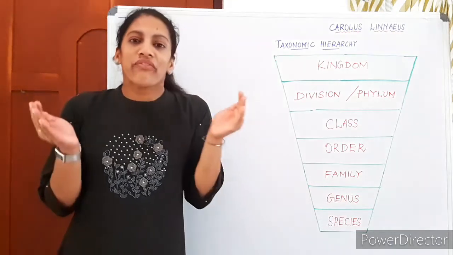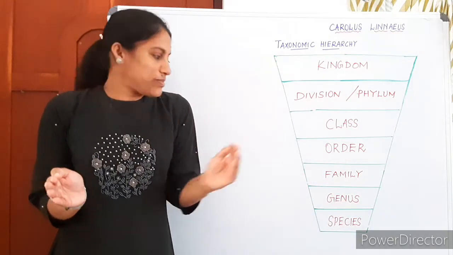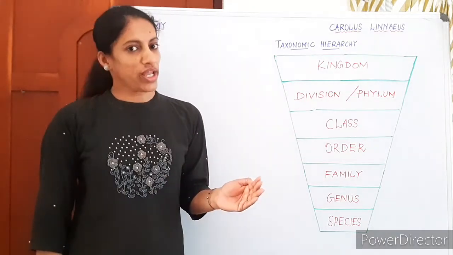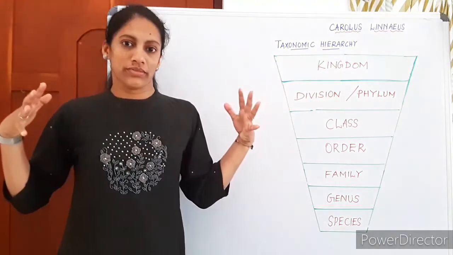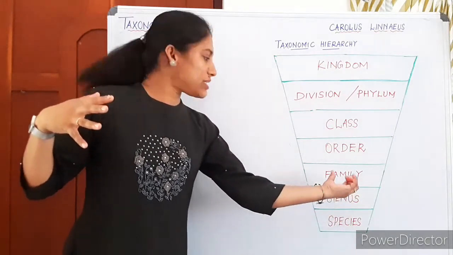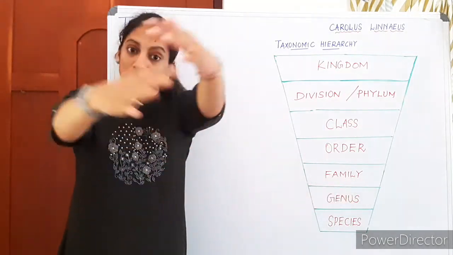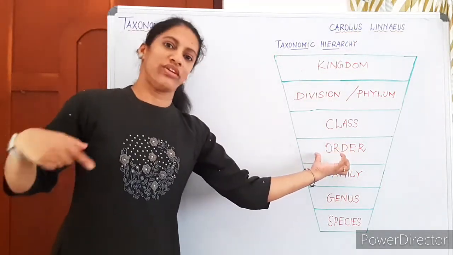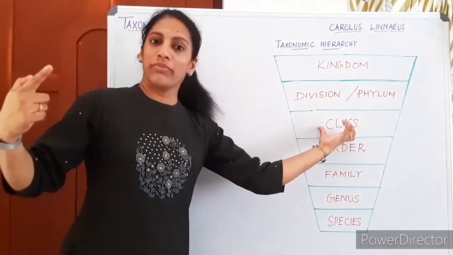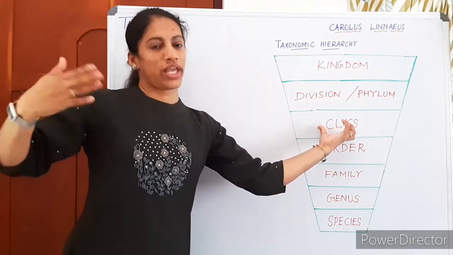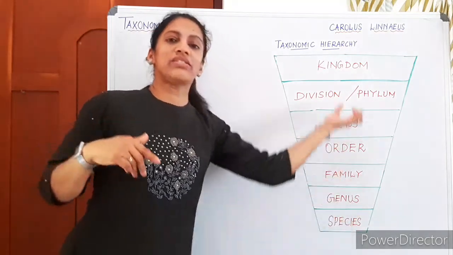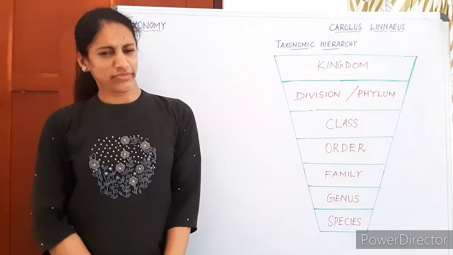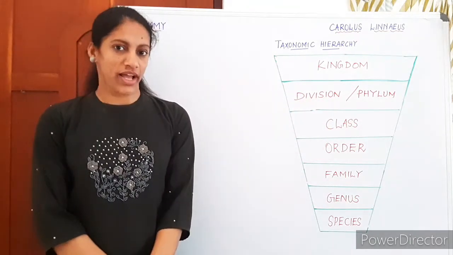A species will be having fewer organisms. When it comes to a genus, many species are under a genus. So it's having again more number. Many genera are placed under one family. So a family means again a broad concept. Many families are under one order. So order is again higher level. Then many orders form a class. So that means when from base to top we go, number of individuals are more. No doubt the shape gives that idea.